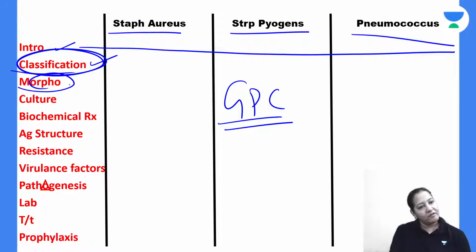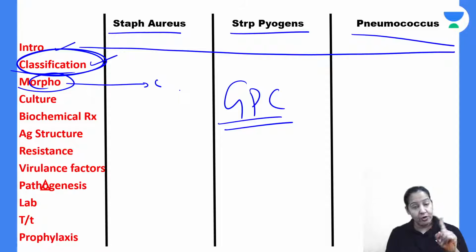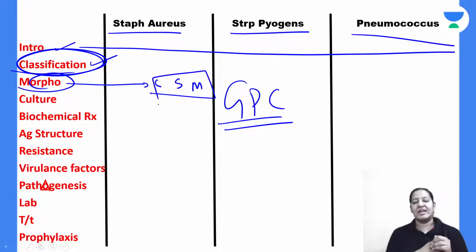In morphology, always tell three things: whether capsule is present or absent, capsulated or non-capsulated; whether spore is present or absent; and whether motility is present or absent. Always comment on these three things, and I have told you beautiful mnemonics to find out whether the bacteria are capsulated or non-capsulated, spore forming or non-spore forming, and motile or non-motile.